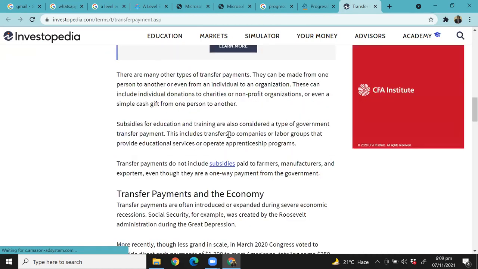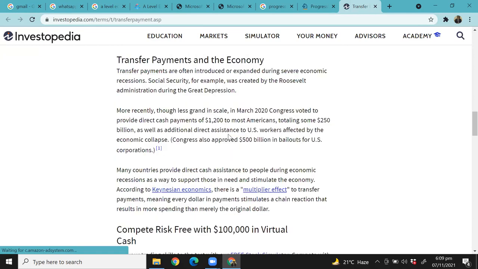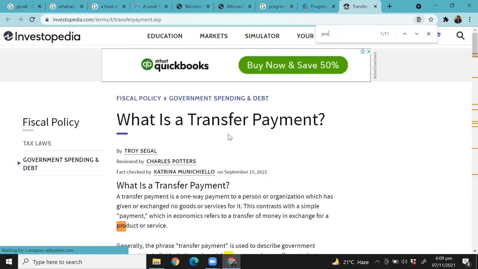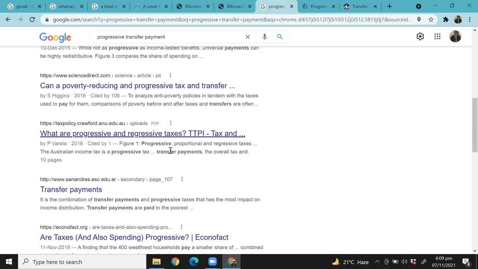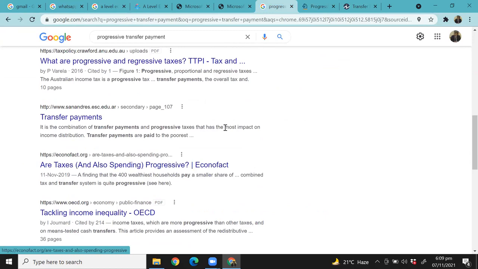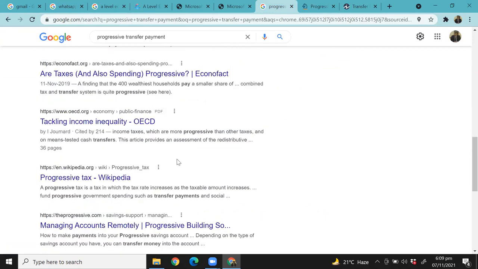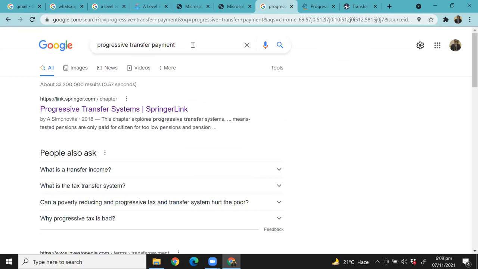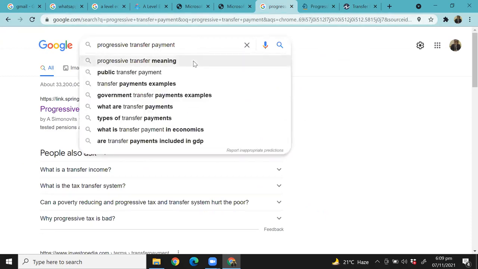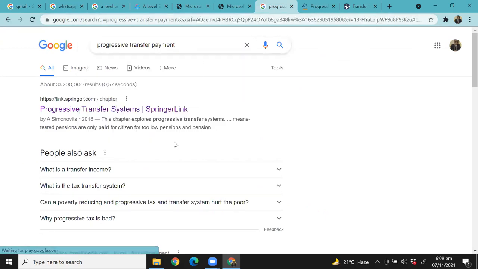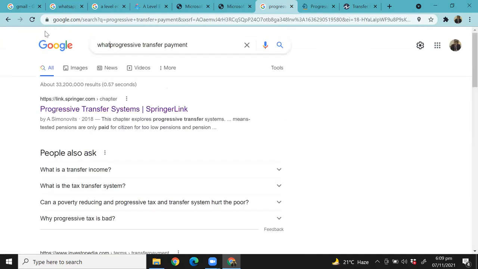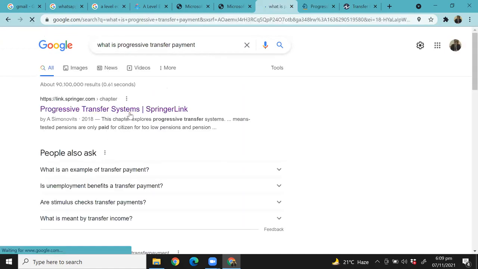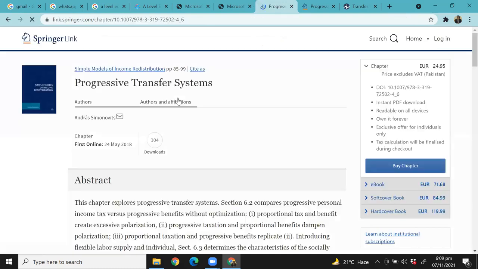Transfer payments and economies. Explain that. Transfer payments are taxes, also spending, progressive tax, progressive transfer payment. That's weird. Progressive transfer payment. This is the same that we came up with.